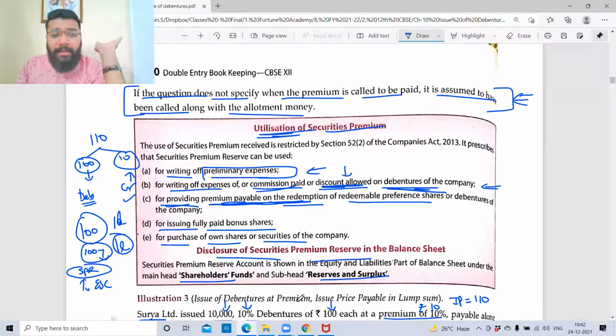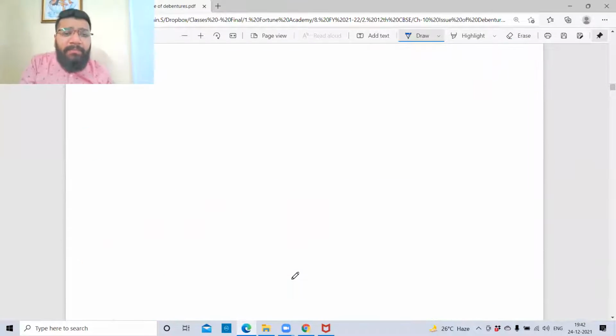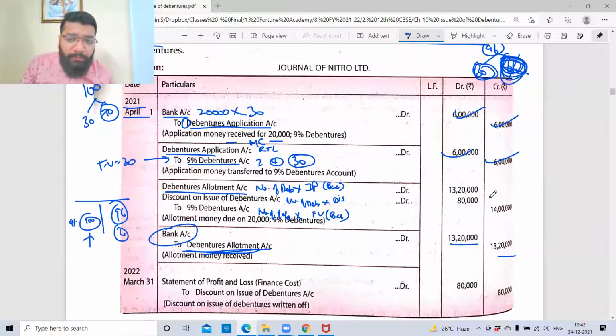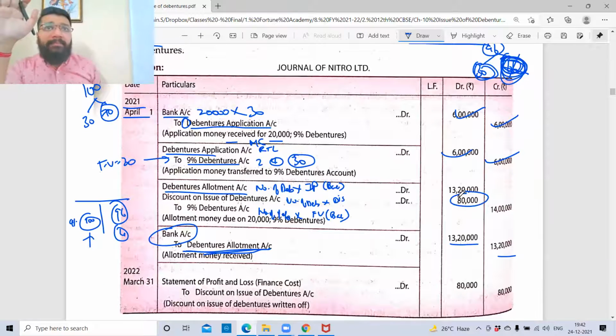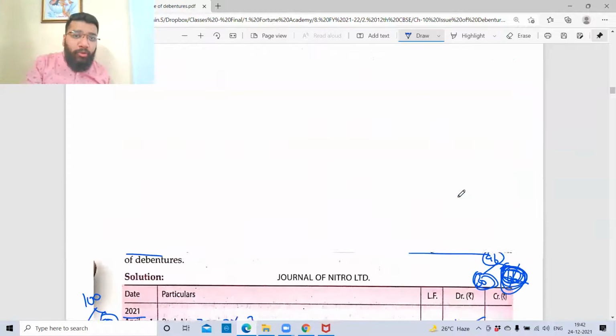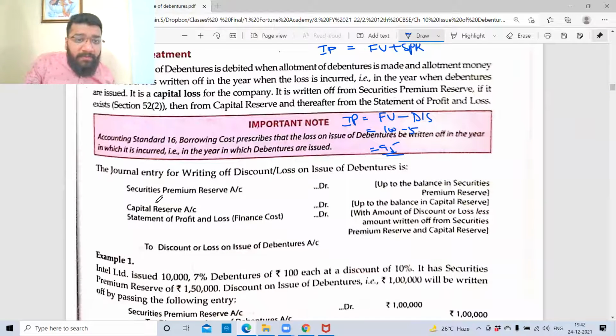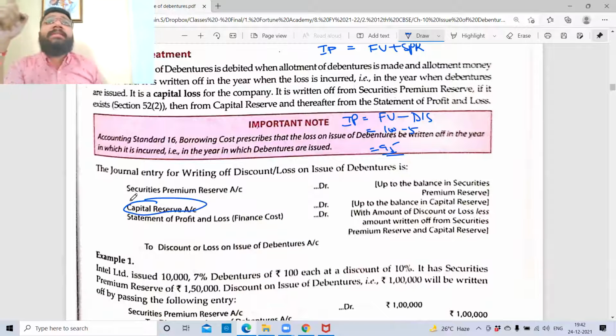Now look at this question and tell me, do you have the premium given in this question? Before I record this 80,000 in my P&L, before I take this 80,000 to P&L, you need to check the question and tell me if you have two things, SPR and capital reserve. Even capital reserve is allowed to be set off. Yes. Even capital reserve is allowed to be used as a set off.